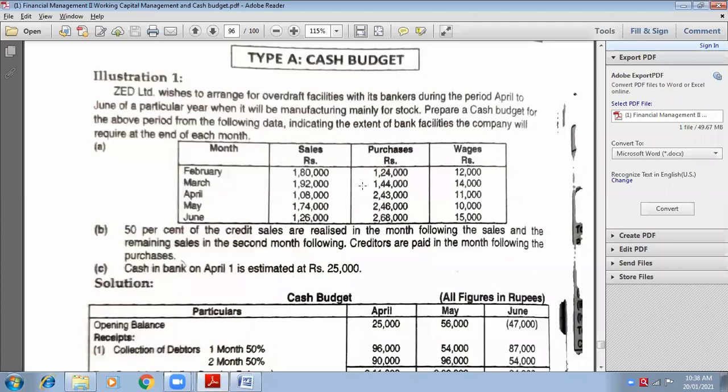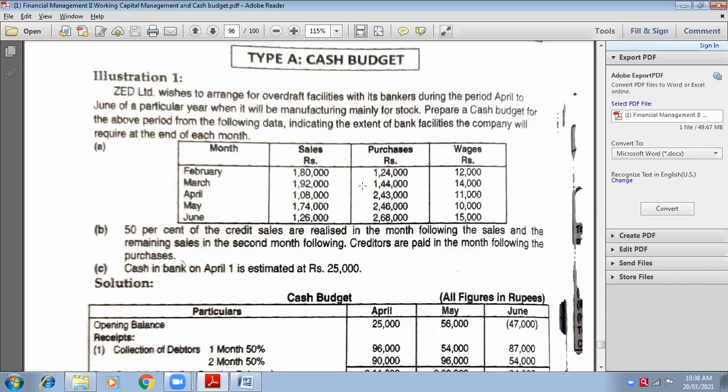If you are purchasing in the month of March, you have to pay it in the month of April. If you are purchasing in the month of April, you have to pay it in the month of May. And if you are purchasing in the month of May, you have to pay it in the month of June. Is it clear, everybody?